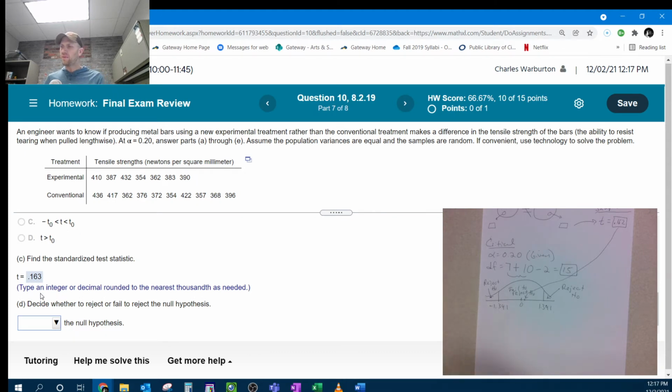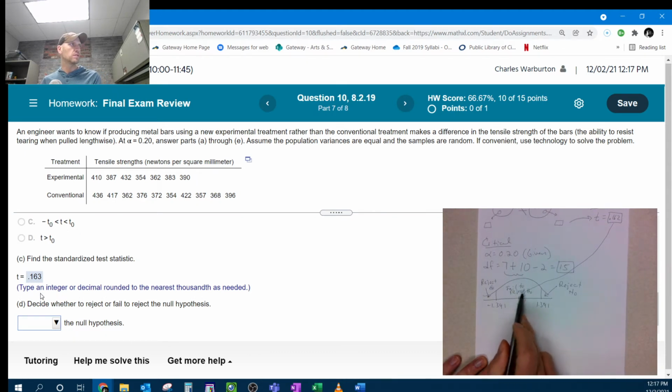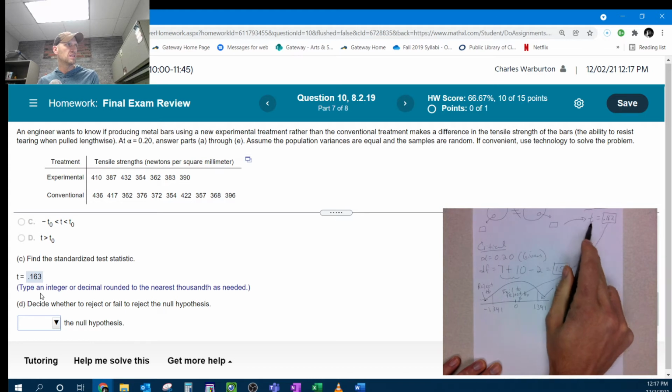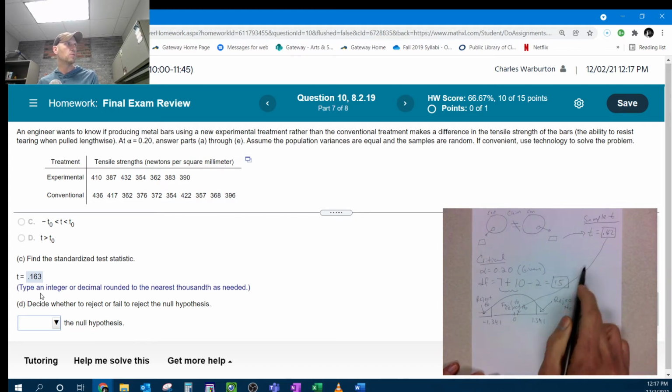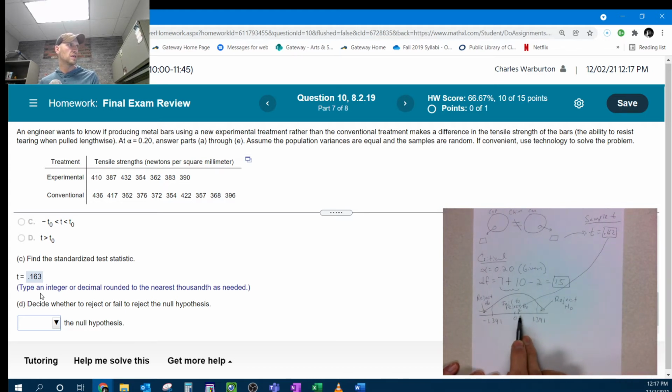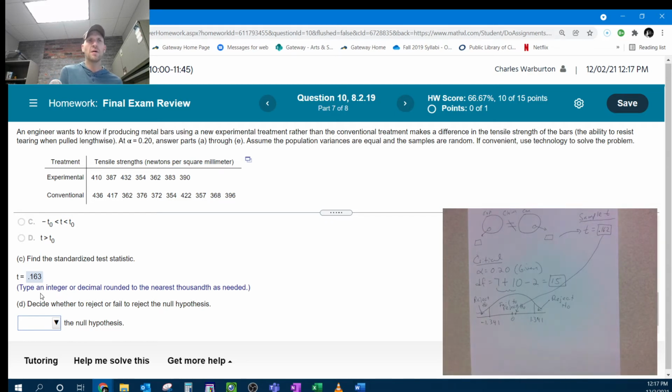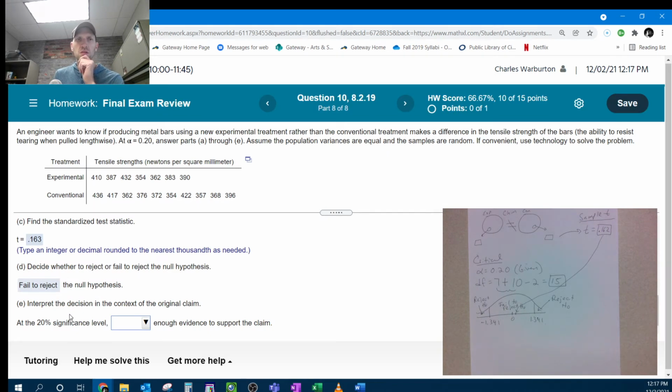Okay, that was in the fail to reject region, right? That test statistic from our sample was in the fail to reject the null hypothesis region. So what can we say about the claim?